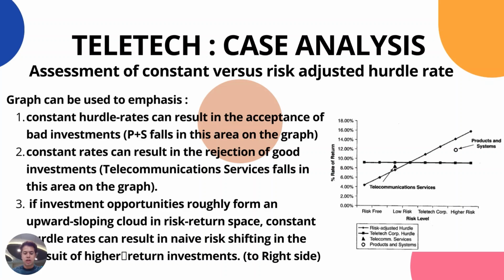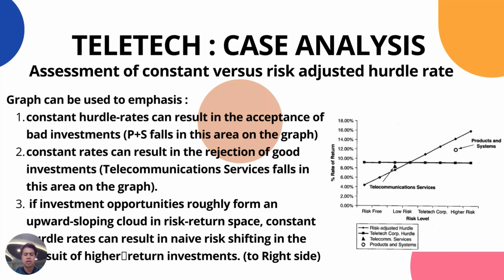I'm Zulfika. I will assess the constant versus risk-adjusted hurdle rate based on the risk-return interpretation graph. From the graph, we can see that constant hurdle rate can result in the acceptance of bad investment. This can be shown as product and service falls in the area on the graph which is below the risk-adjusted hurdle rate.